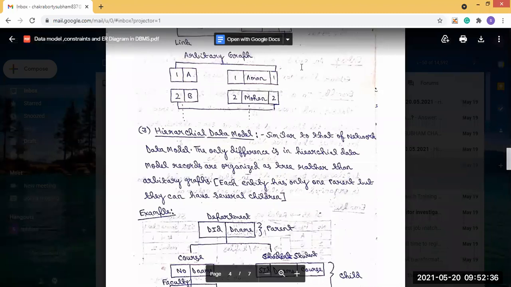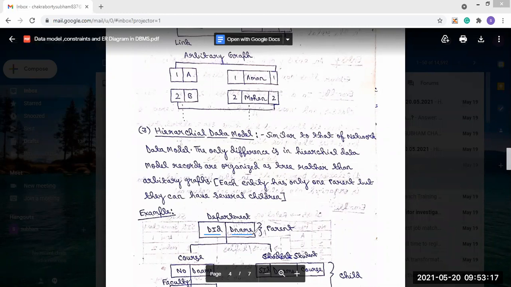So if we use this hierarchical data model, then you can see first there is an entity present, that is department. In this entity, there are two attributes present: DID and DNAME, means department ID and department name. These two attributes are present in this department entity. Now we are saying that this is the parent entity. So only one parent is present, but it can have several children.